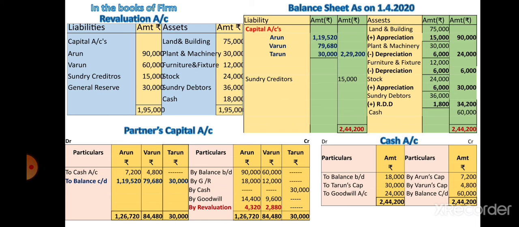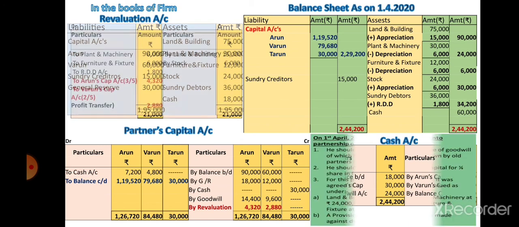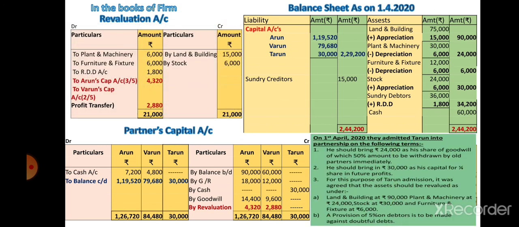Time to close the accounts. First close the cash account, and transfer the balancing amount to the balance sheet. There, find out whether there is profit or loss.